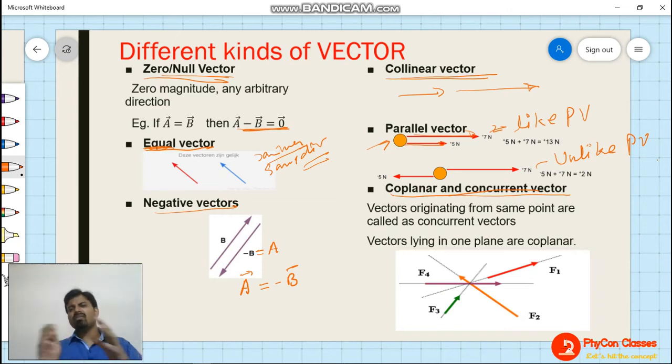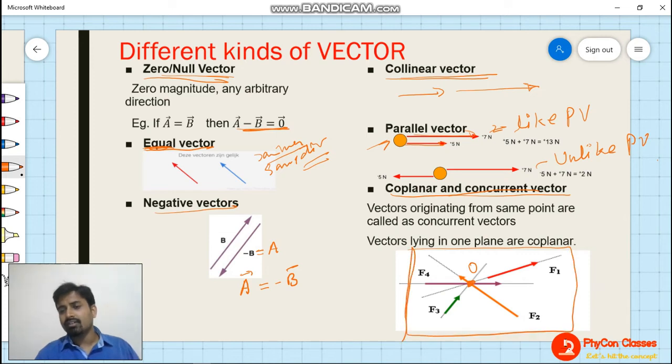Now if there are a number of vectors crossing at a single point, and all the vectors are lying in a single plane, then the vectors will be both coplanar and concurrent. Like here you can see force 1, 2, 3, 4. All the forces are crossing at a point, let's call it O, and all the forces are in this plane. Then all these vectors are called coplanar and concurrent vectors.